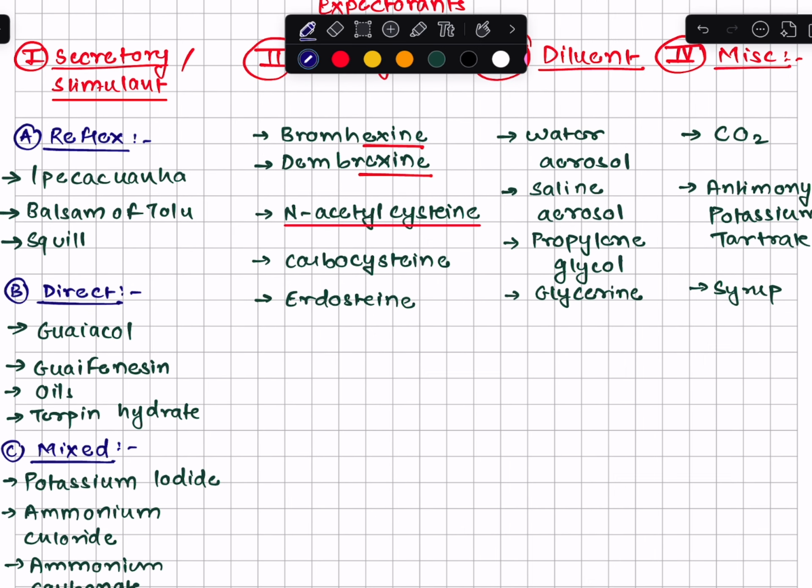Under secretory or stimulant, you have your reflex, direct, and mixed. So, as far as the names are concerned, reflex will act or induce the respiratory tract reflexes in order to cause your reduction in secretion. Direct will technically act directly on the respiratory tract mucosa, causing irritation and thereby causing its mucolytic activity as such. Mixed are, as you can guess, mixed in action.